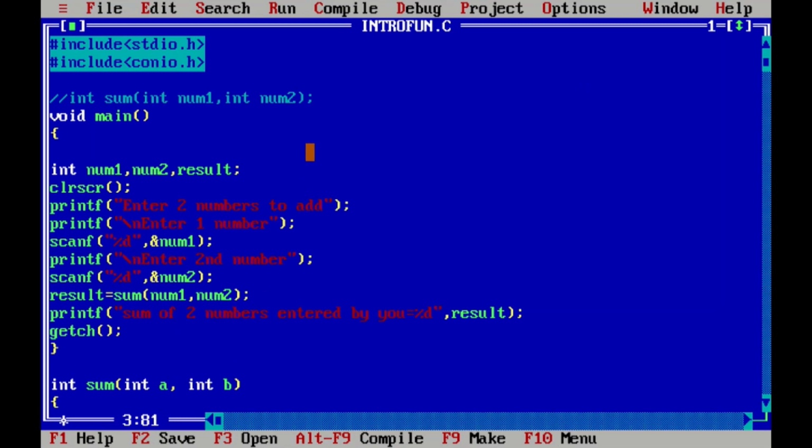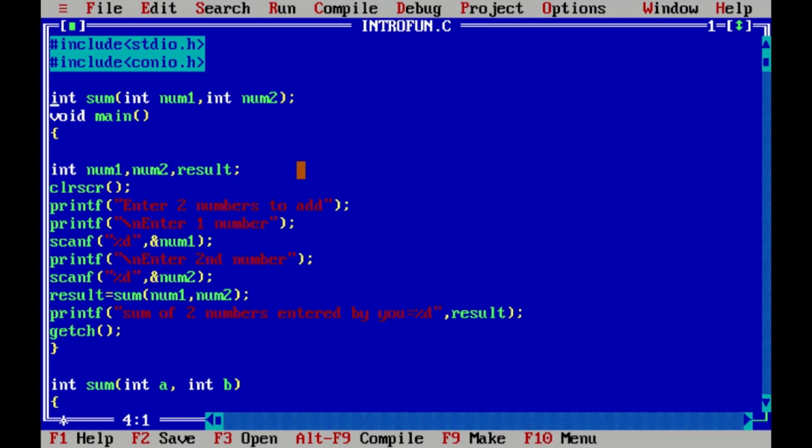In the Turbo C compiler, this is the example of how to pre-declare a function, how to call a function, and how to write the definition of a function. This will have everything in it. See it here.